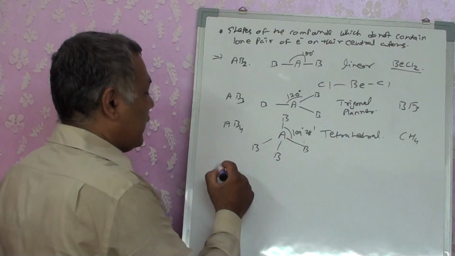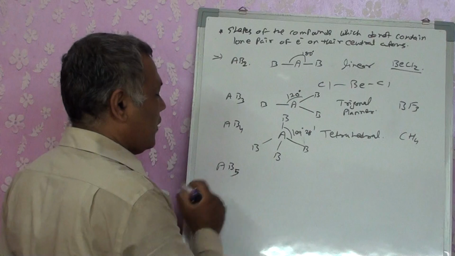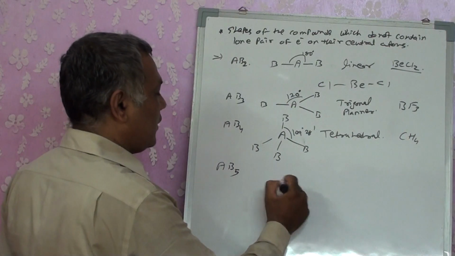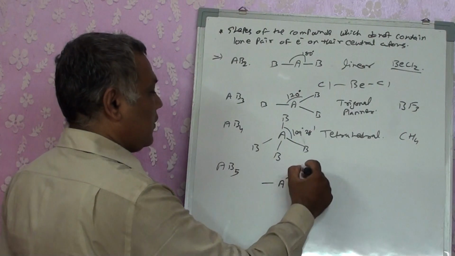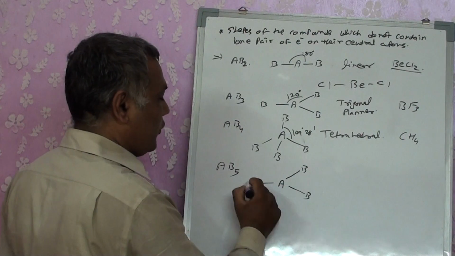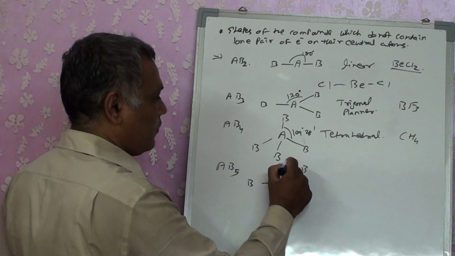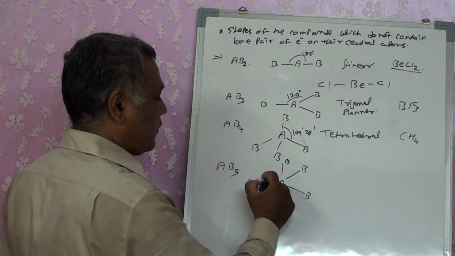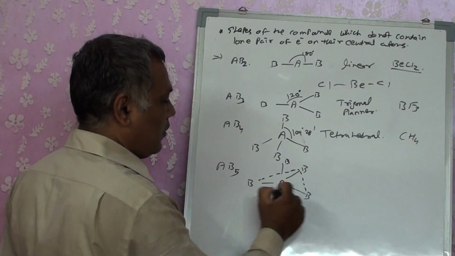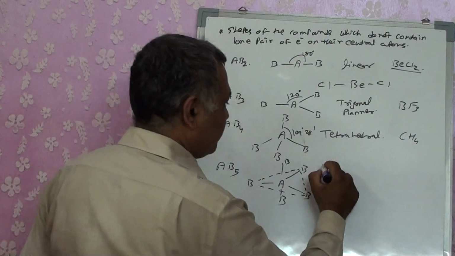Right? Let's take AB5. That means A is there, and it's going to form trigonal bipyramidal.